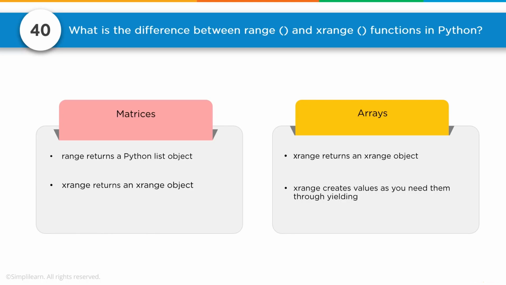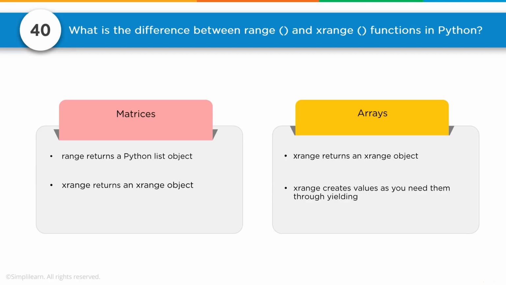Well, this is a good one. We have matrices and arrays. With a matrix, the range returns a Python list object. Xrange returns an xrange object. And with arrays, xrange returns an xrange object. Xrange creates values as you need them through yielding. The key here is that xrange returns the values as you need them.